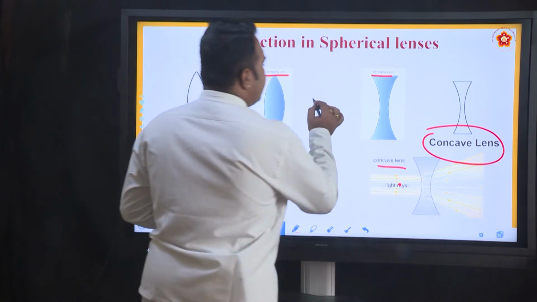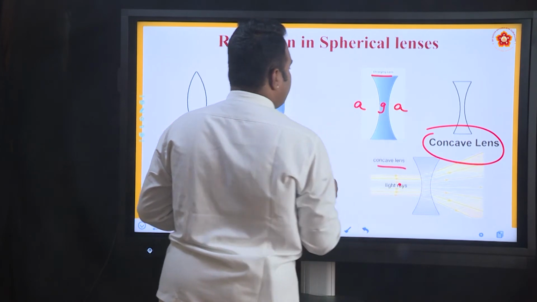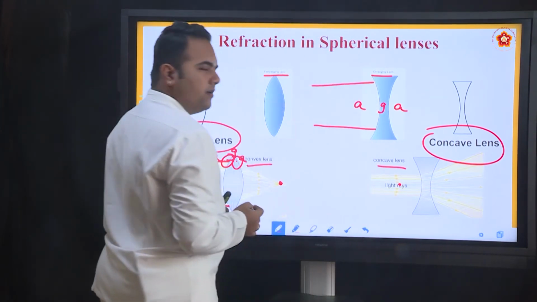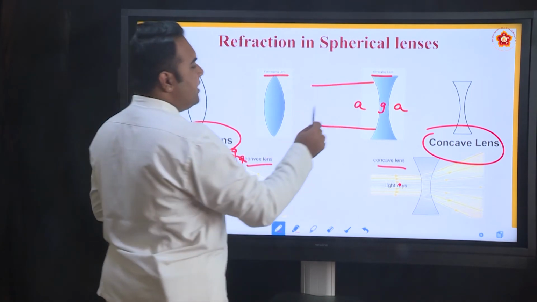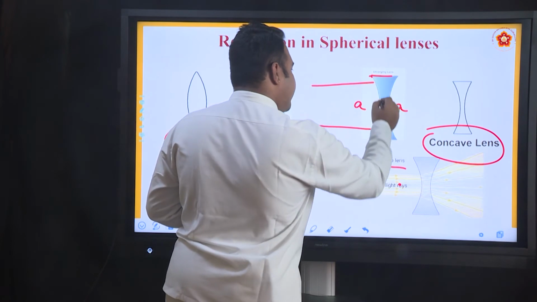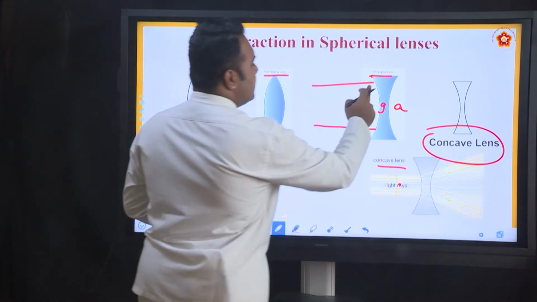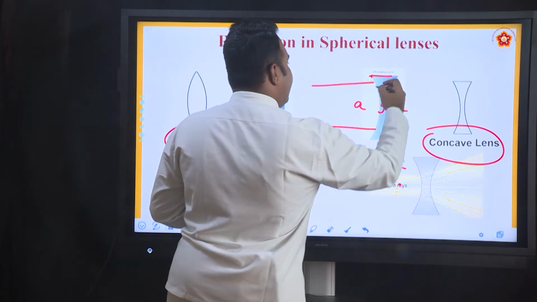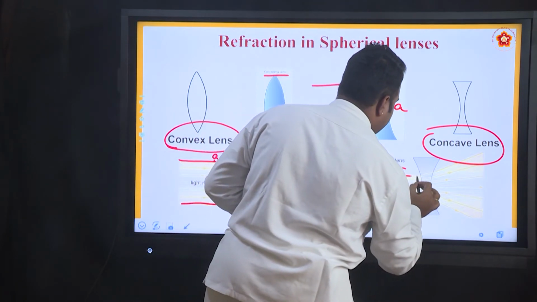So light rays come from air to glass, and when they go, refraction happens, and because of the curvature of the lens being like this in a concave lens, the rays of light are deviated, and hence they emerge like this. Now just follow this path.